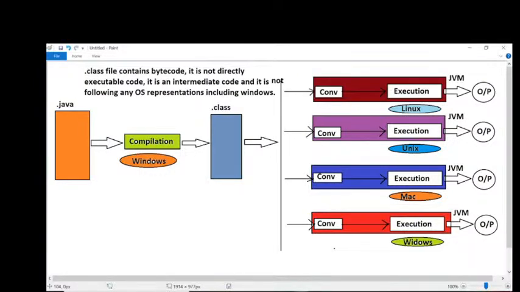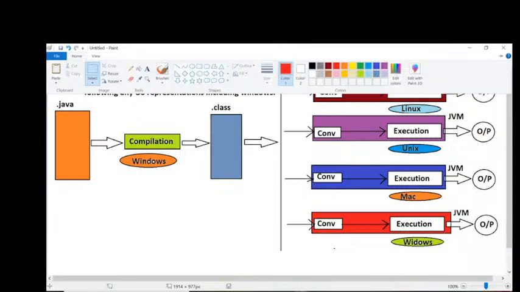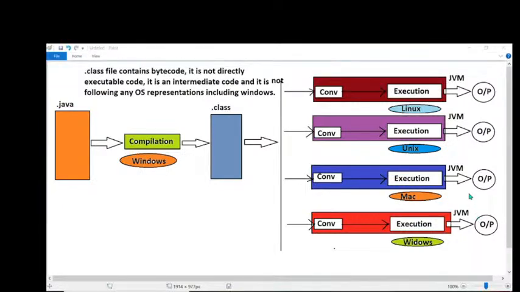Observe carefully here. Java is a platform independent programming language, but JVM is platform dependent. Am I right or not? Not only JVM. The complete Java software is platform dependent.